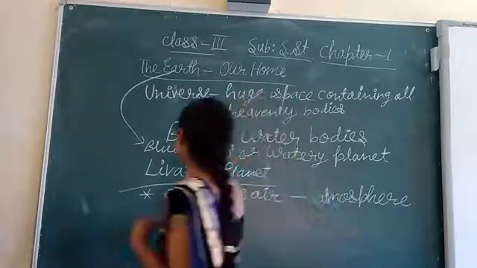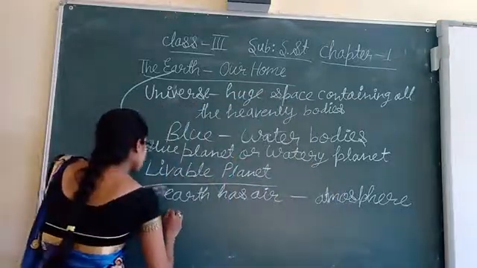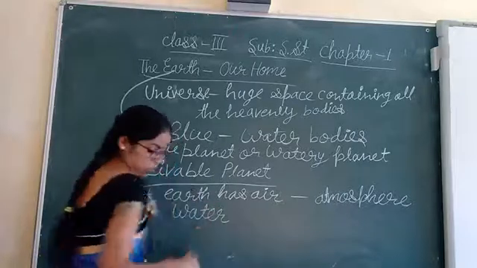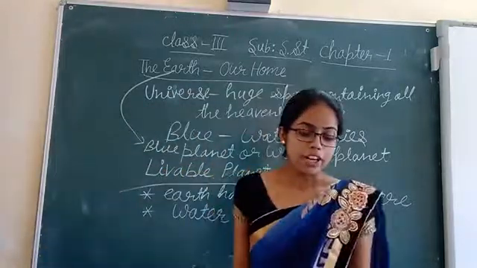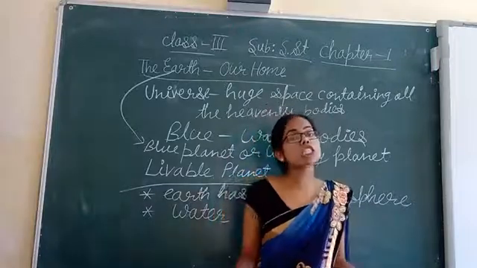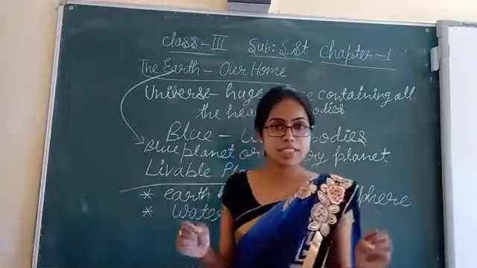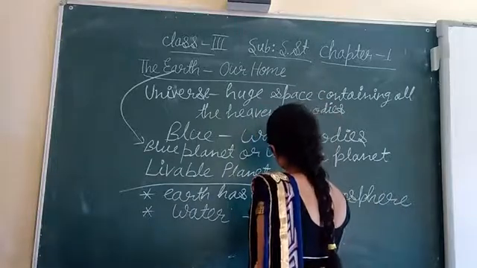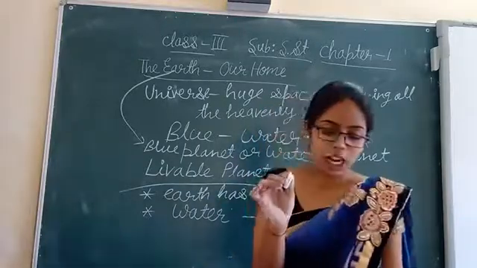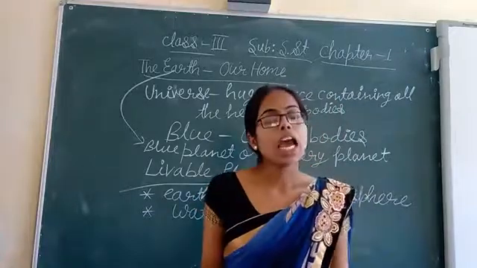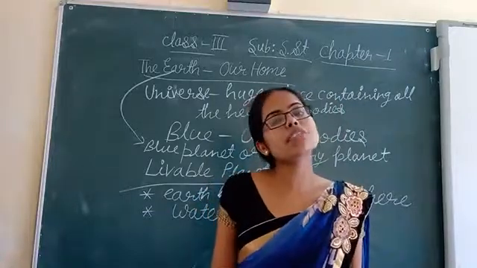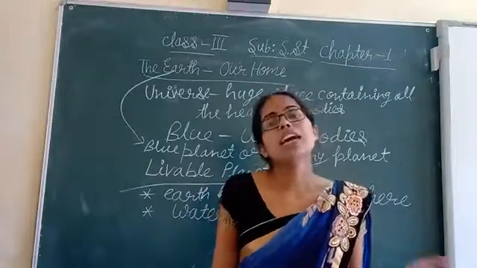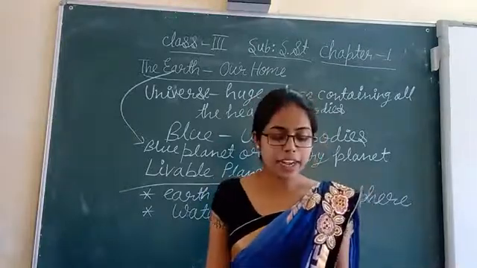And further, not only air, but the Earth has water also. About 3/4 of the Earth's surface is covered with water. And where is this water present? This water is present in the rivers, lakes, seas and oceans.